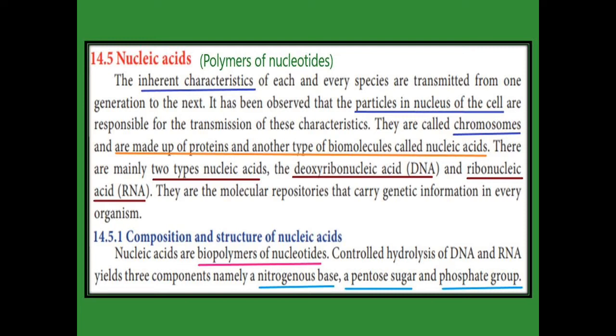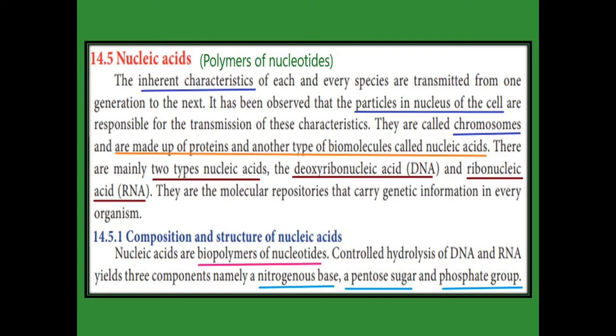These particles are called chromosomes, and these chromosomes are made up of protein and another type of biomolecule called nucleic acid. So chromosomes are made up of protein as well as nucleic acids. There are two types of nucleic acid. One is deoxyribonucleic acid, that is DNA, and the other is ribonucleic acid, that is RNA.